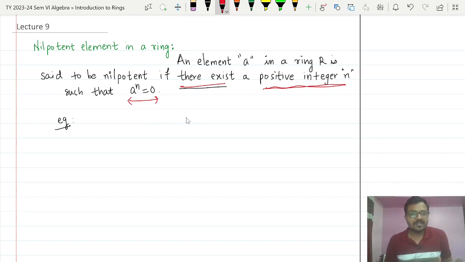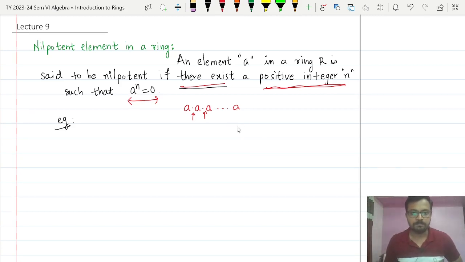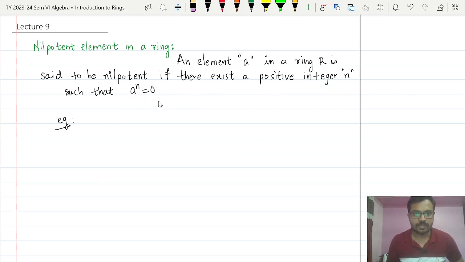So what is a raised to n? Actually it is nothing but a multiplied by a multiplied by a and so on, n times. Remember, it is multiplication. In ring theory it is very much clear. Whenever we are having a raised to n, it is multiplication, a multiplied by a multiplied by a, n times. And whenever it is na, it means a plus a plus a, n times. So let us understand it through an example so that the idea will be clear.